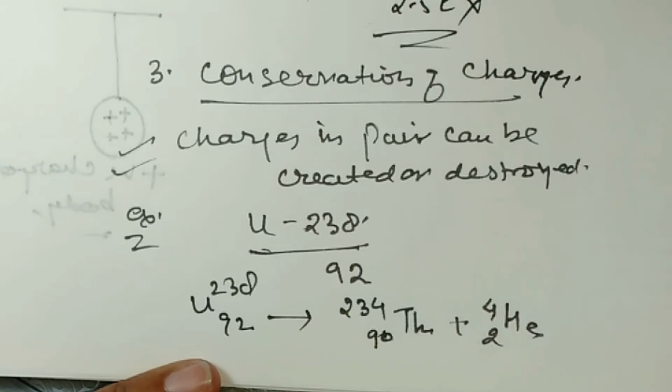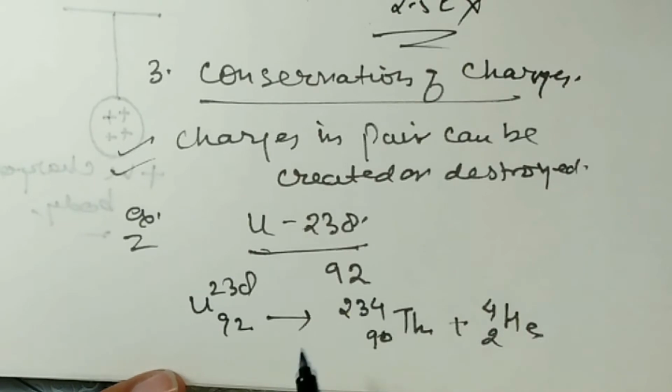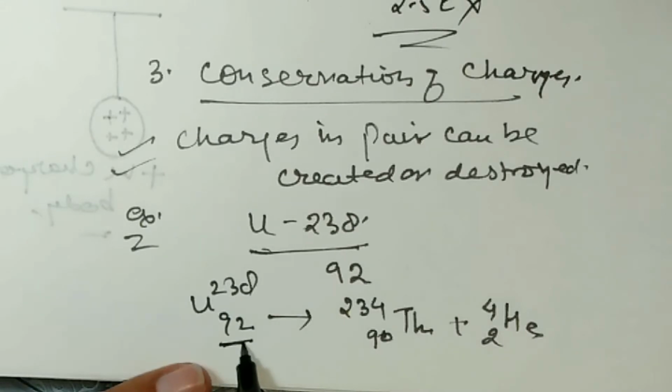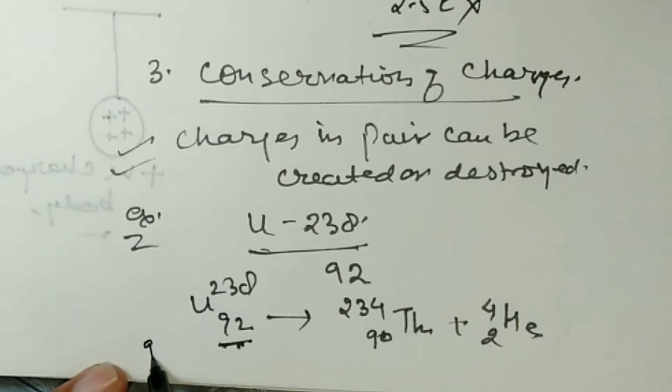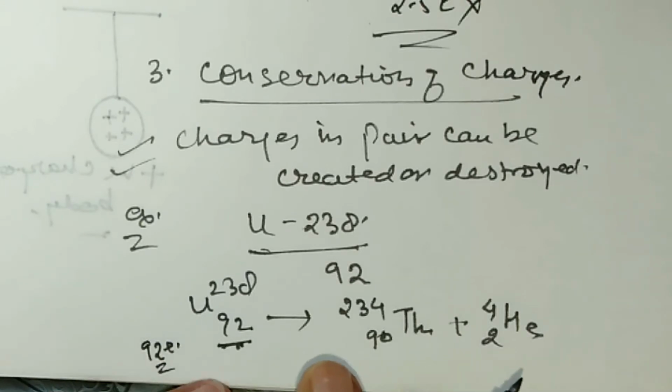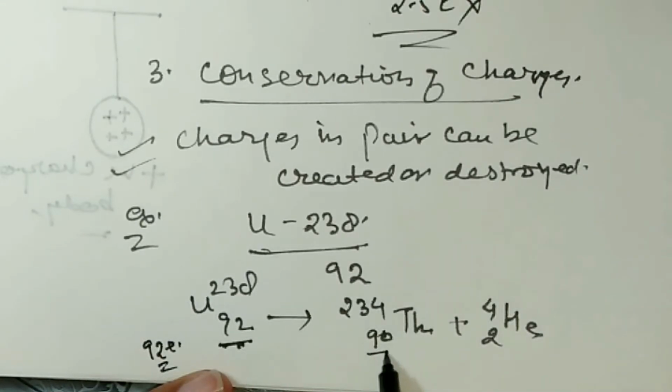So here, if you see in this example, the atomic number of the radioactive material is 92, meaning it has 92 protons, and the charge is 92e. Now the atomic number of thorium is 90, so the charge of thorium is 90e.